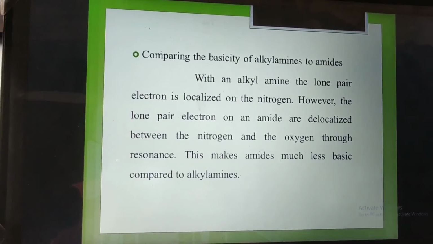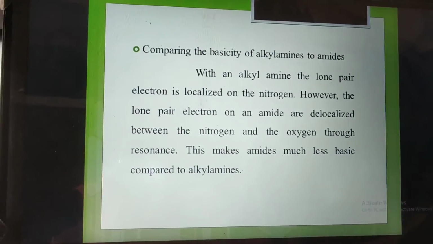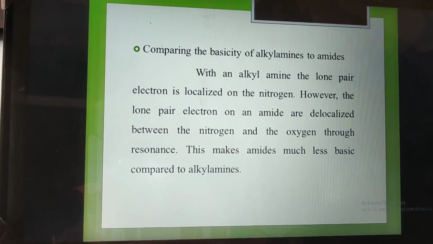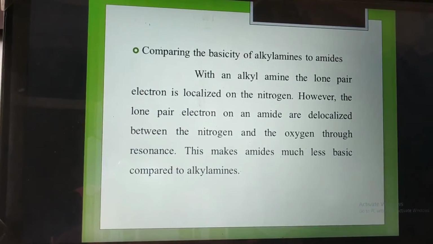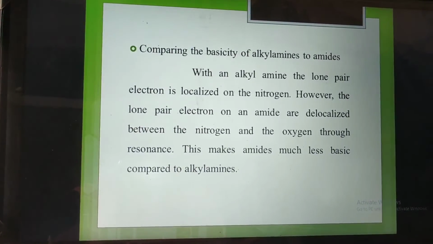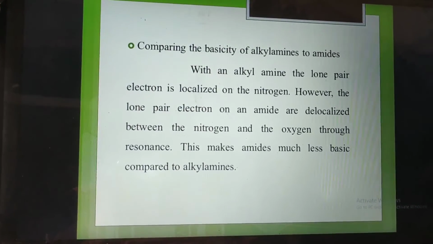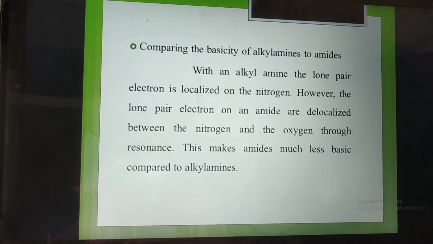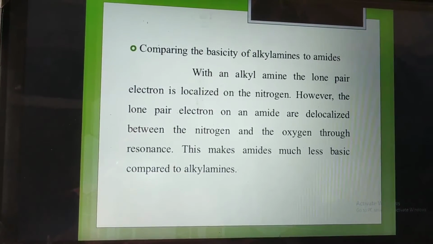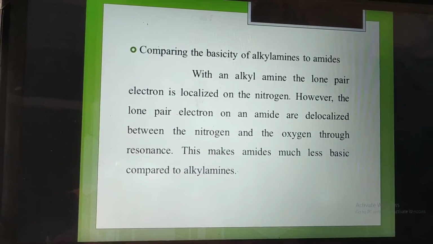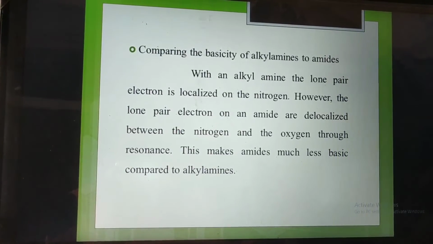Comparing the basicity of alkyl amine to amide. In amide, there is the presence of a carbonyl group. With the alkyl amine, the lone pair of electrons is localized on the nitrogen. However, the lone pair of electrons on the amide is delocalized between the nitrogen and oxygen through resonance.